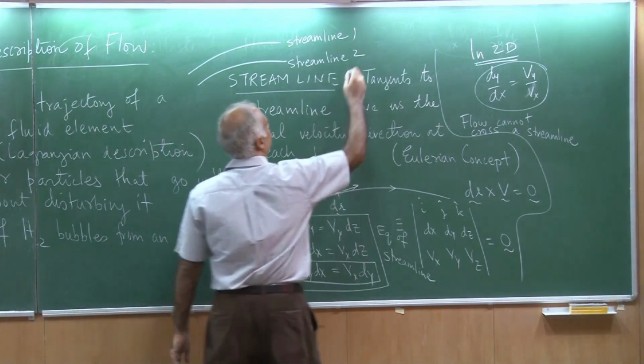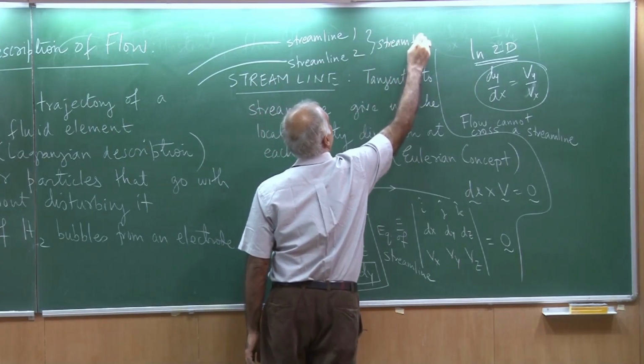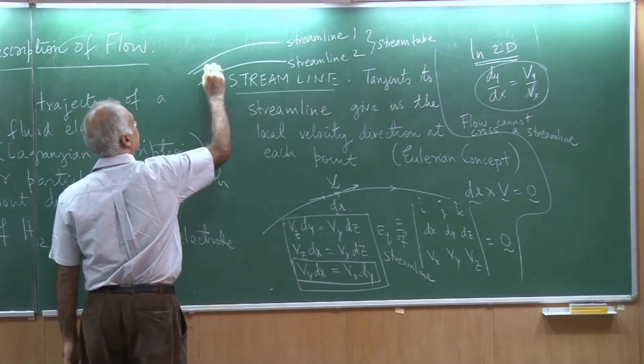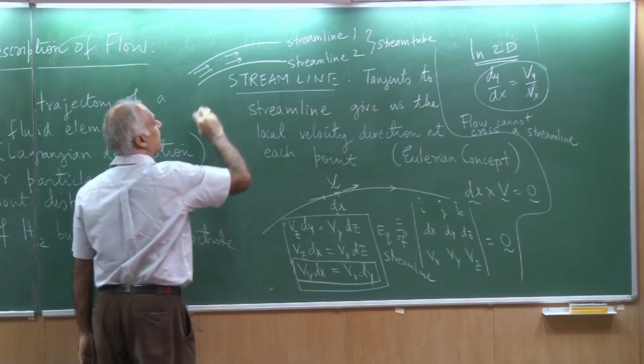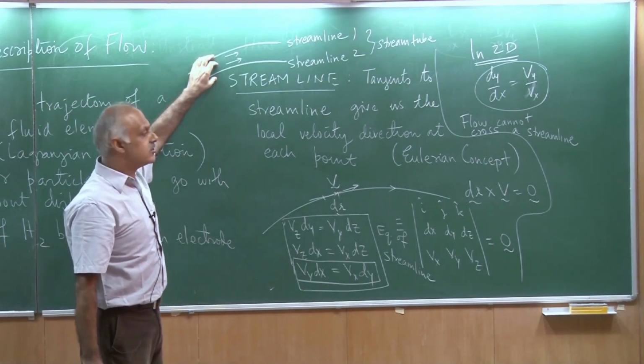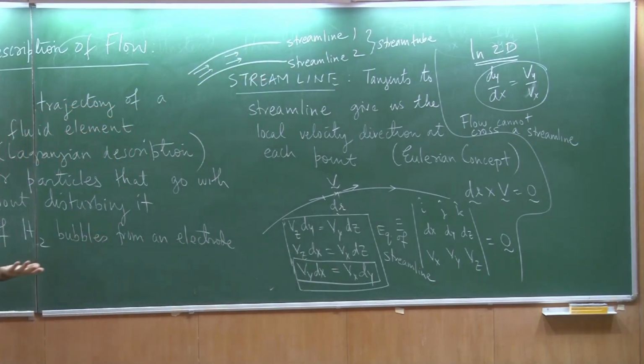So, therefore, this combination gives me what is called as a stream tube, and the volume flow rate is preserved. So, whatever flow enters this, let us say the volume flow rate is Q, that has to flow throughout the stream tube, because it just cannot leave the stream tube. So, it is a very interesting concept.